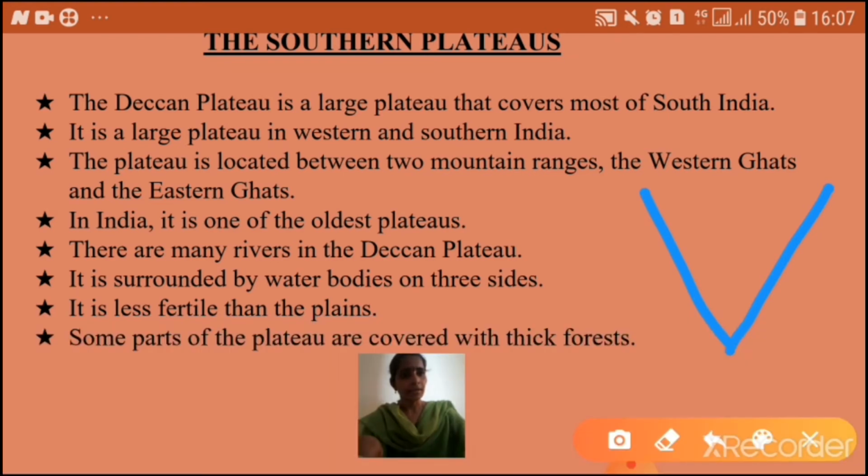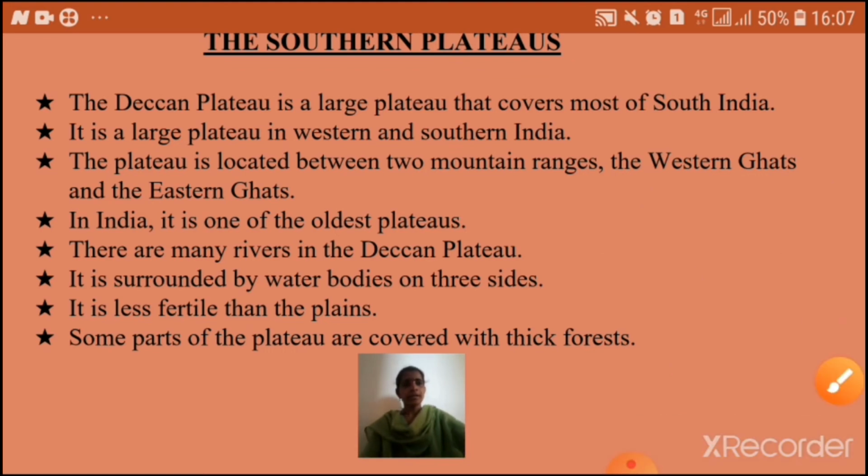East side Bay of Bengal, west side Arabian Sea, south side Indian Ocean. So the Deccan Plateau is surrounded by water bodies on three sides. And it is less fertile than plains. So compared to plains, the Deccan Plateau or Southern Plateau is less fertile.